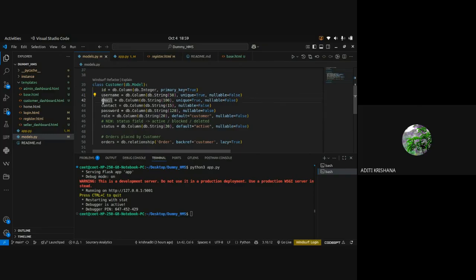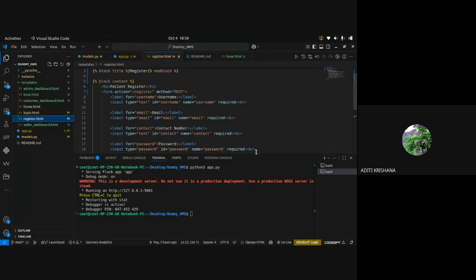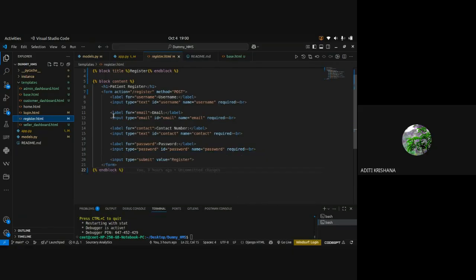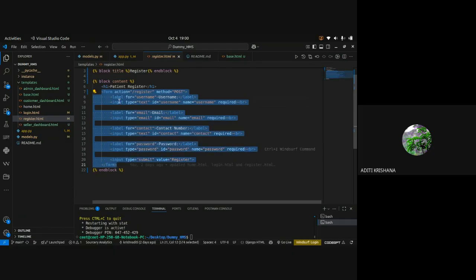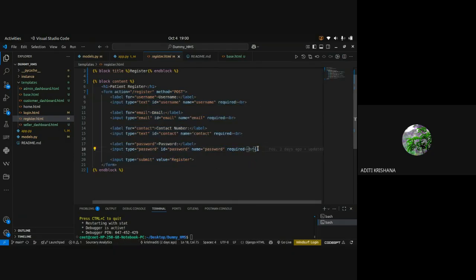So username, email, contact, password. Four things I need at the time of registration, which the customer is going to type, not I. Now come to the HTML page of customer. You can see that, as I told previously, a form tag is created, inside which labels and inputs are written. Whatever inputs we are going to take, and whatever labels we give for that input box. So for four columns we have written that, and then comes the submit button.